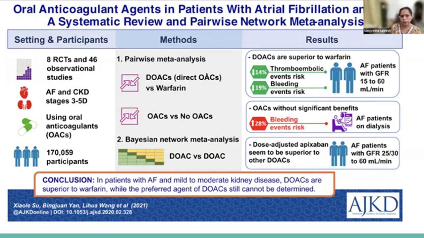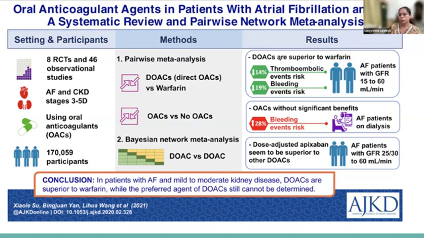And there was a pairwise meta-analysis between direct oral anticoagulants versus warfarin, and whether oral anticoagulants are required or not, meaning versus no oral anticoagulants. And there was also a Bayesian network meta-analysis among the different direct acting oral anticoagulants. So what were the results?